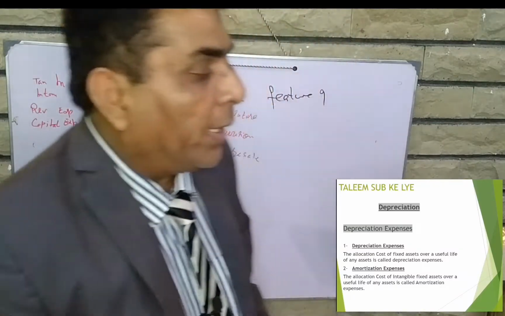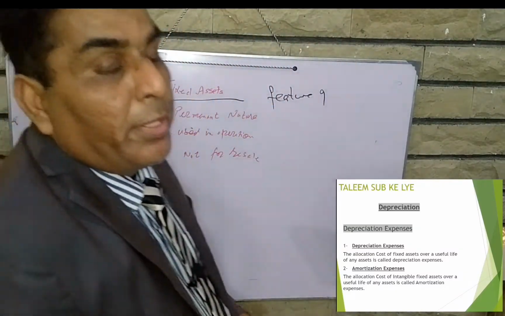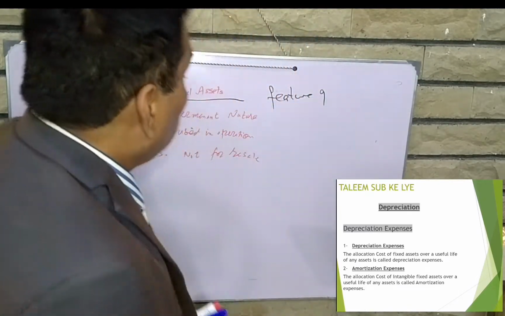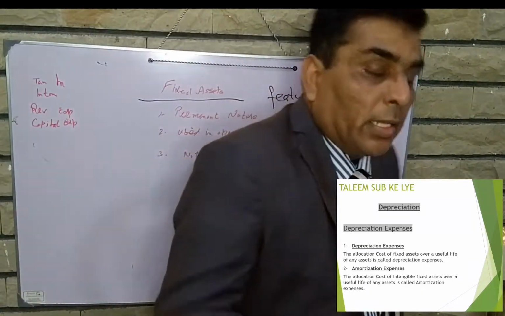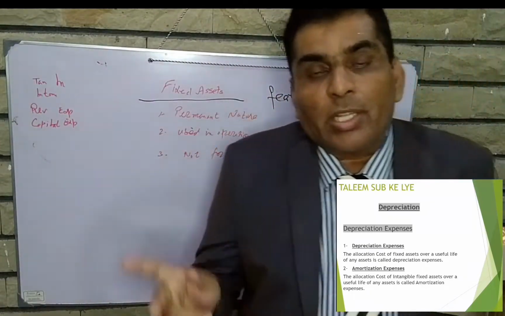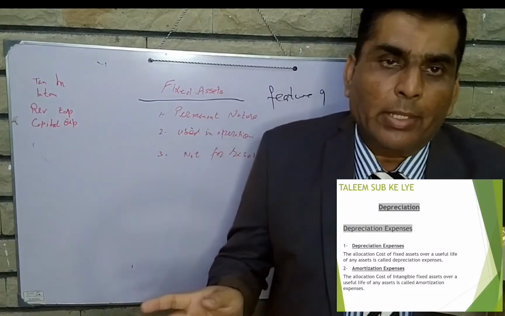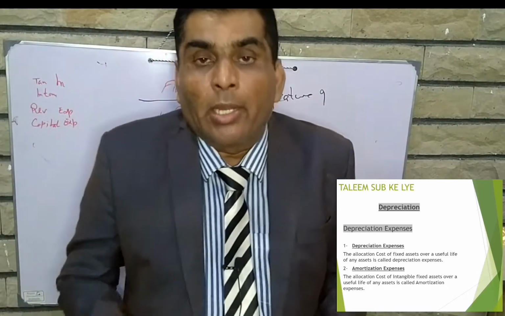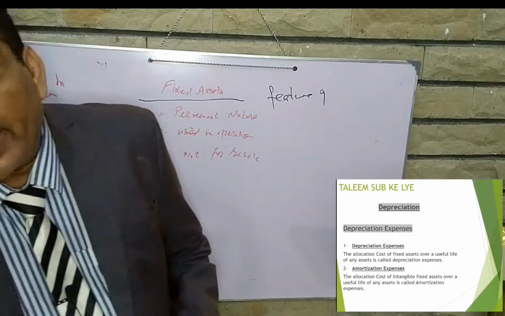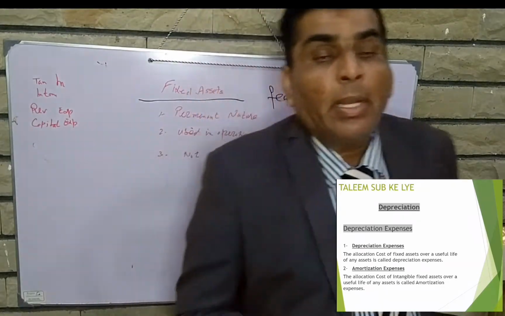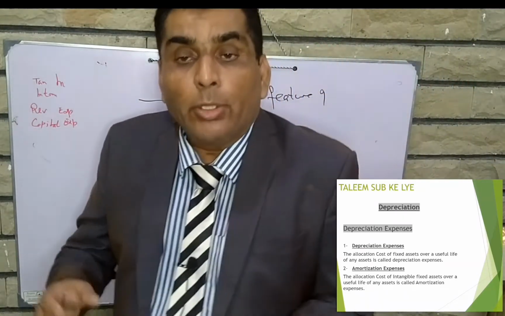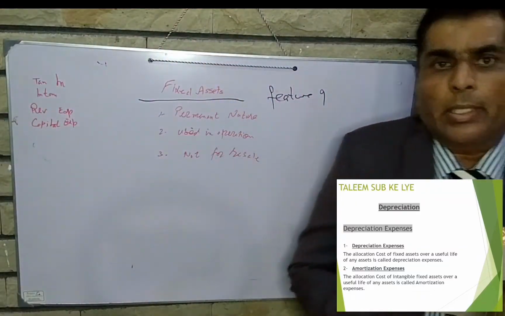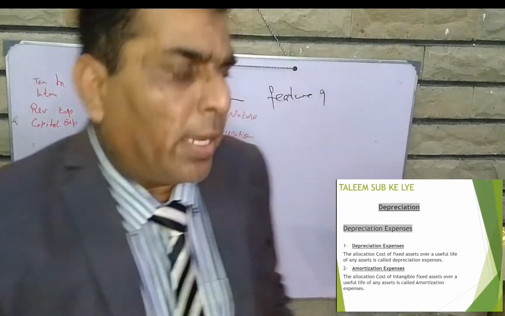In this class we will study depreciation. As we already discussed, there are two types of depreciation: number one, depreciation expenses; number two, amortization expenses. Same as there are two types of assets: tangible assets and intangible assets. Tangible assets are those which can be touched, which physically exist, like building, vehicle, machinery, land. And intangible assets are those which do not physically exist, like trademark, goodwill, etc. These are examples of intangible assets.